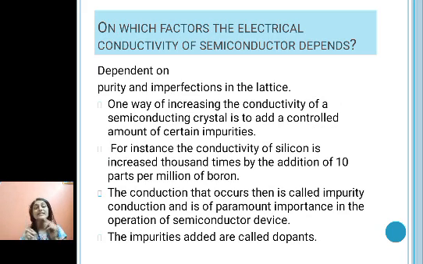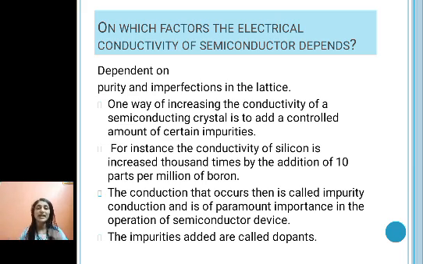The electrical conductivity of a semiconductor depends upon two factors. One is its purity, and second, it depends upon imperfections in the lattice, or what we call defects in the lattice. If you want to increase the conductivity of a semiconducting crystal, one way is to add a controlled amount of certain impurities. For instance, the conductivity of silicon can be increased 1,000 times if we add boron, which is a trivalent impurity. How much boron do we have to add? 10 parts per million, meaning 10 parts per 10 raised to 6. A very small impurity.